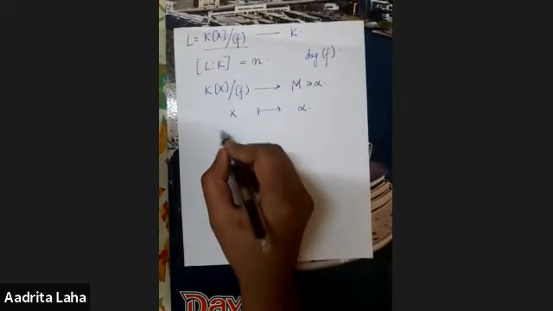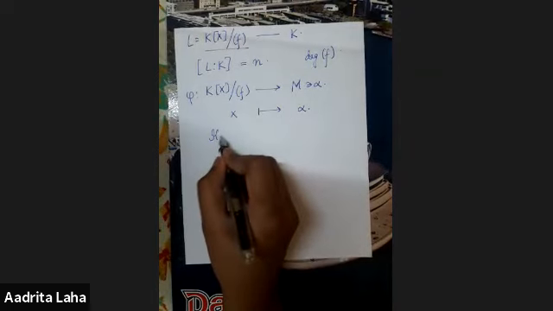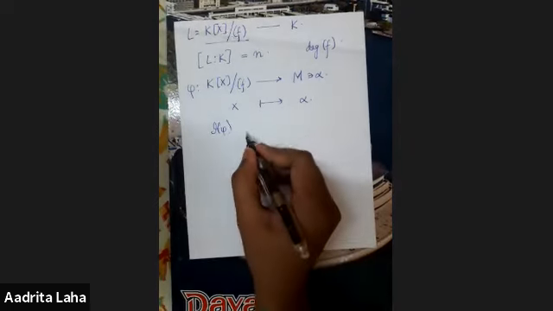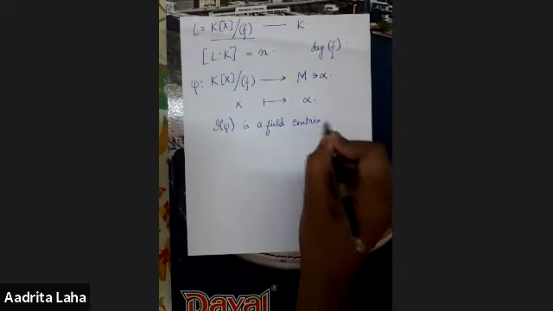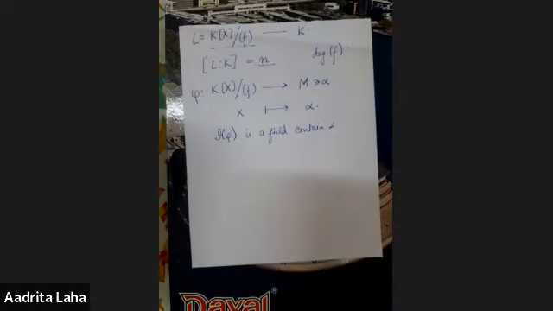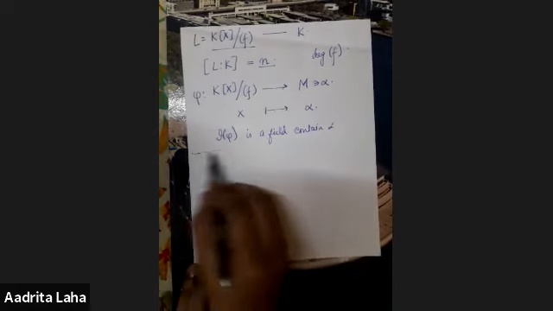This is an embedding of L in M, and if I call this phi, then the image of phi is a field containing alpha, and this is a finite extension because we just saw that the degree is n. Hence we see that if alpha is algebraic, then it belongs to some finite extension of the underlying field K. All right. Let's look at the next theorem.